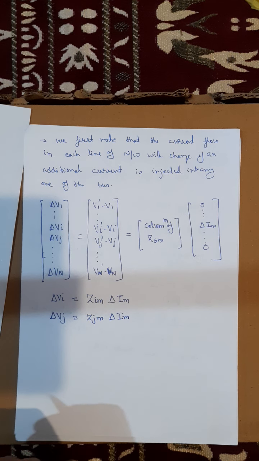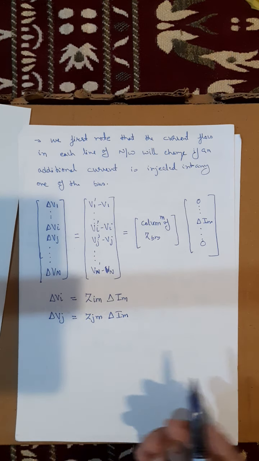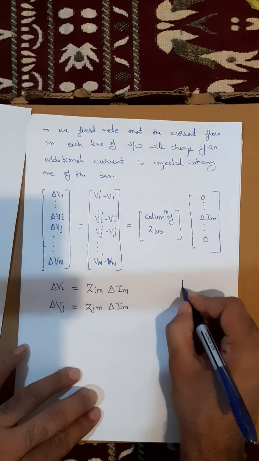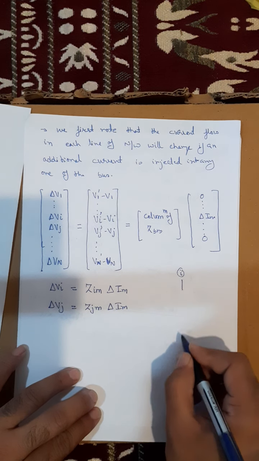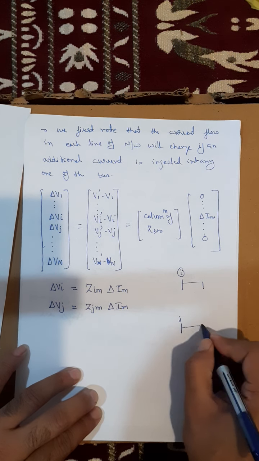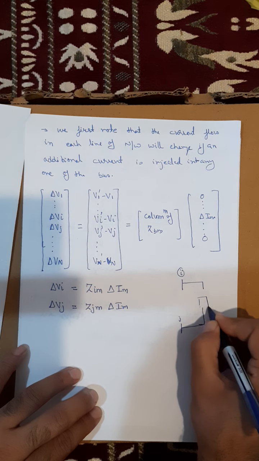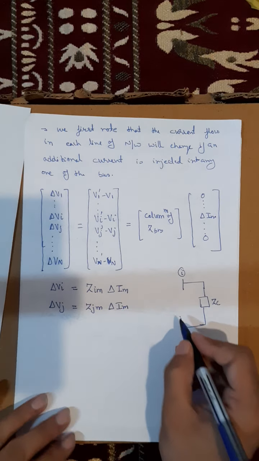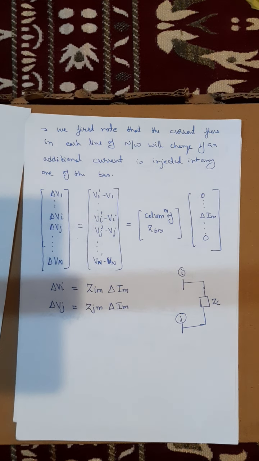Got it? Now suppose between bus i and bus j, we have an impedance Zc. This is my bus i and this is my bus j, and these two buses are connected by some impedance Zc.